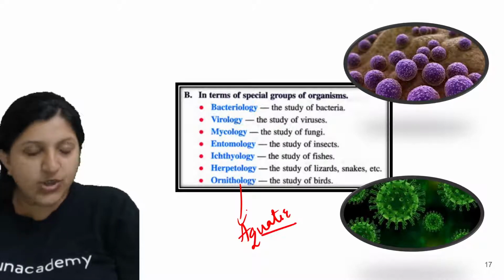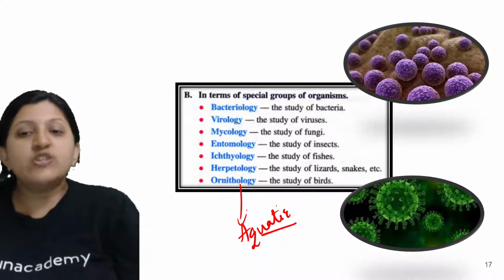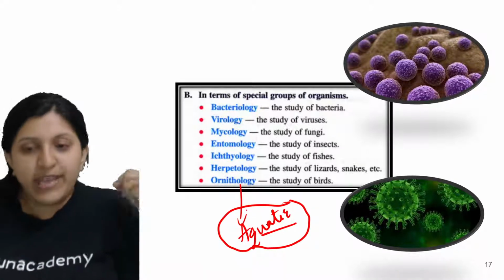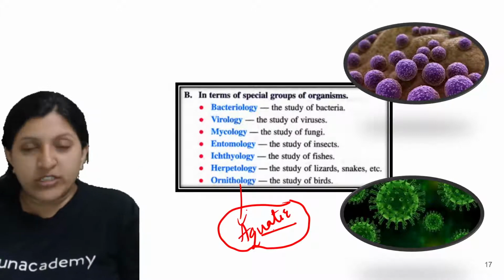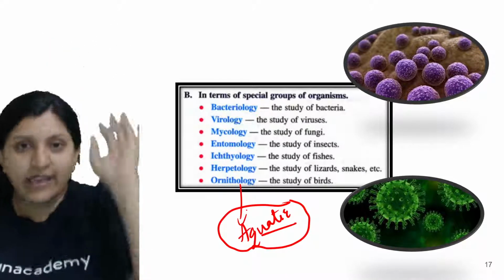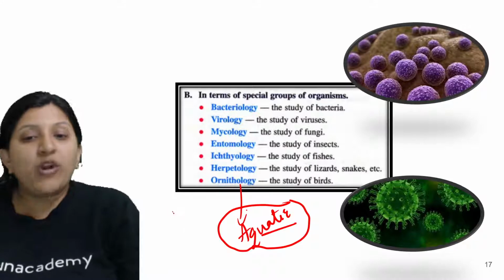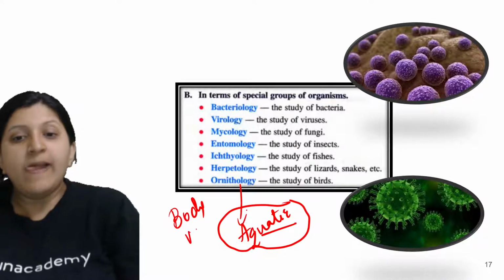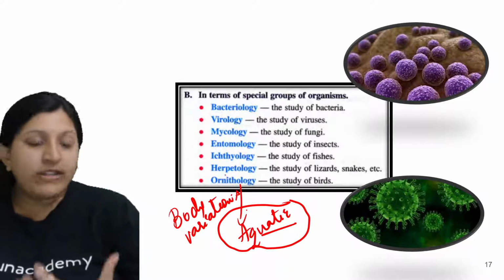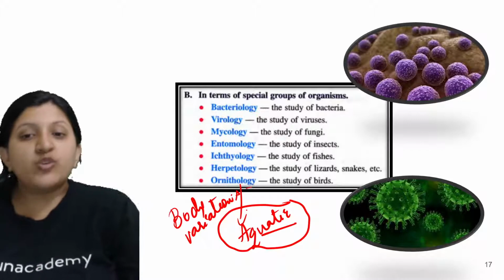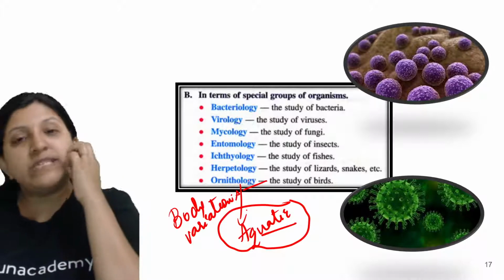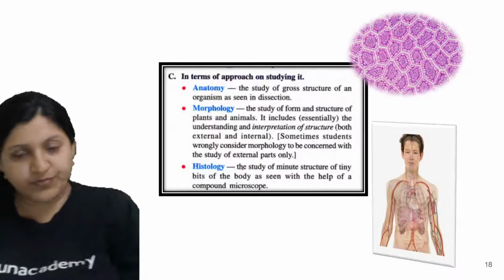Based on that, what is the arrangement of the body, how exactly the body is made for remaining in the water always, and how exactly the body is made for a particular bird to fly in the air always. There is a body variation that we can find, and what exactly is that variation. Each and every detail about whatever habitats they have, based on the habitat, a different body organization will be done, and that will be studied under ornithology.